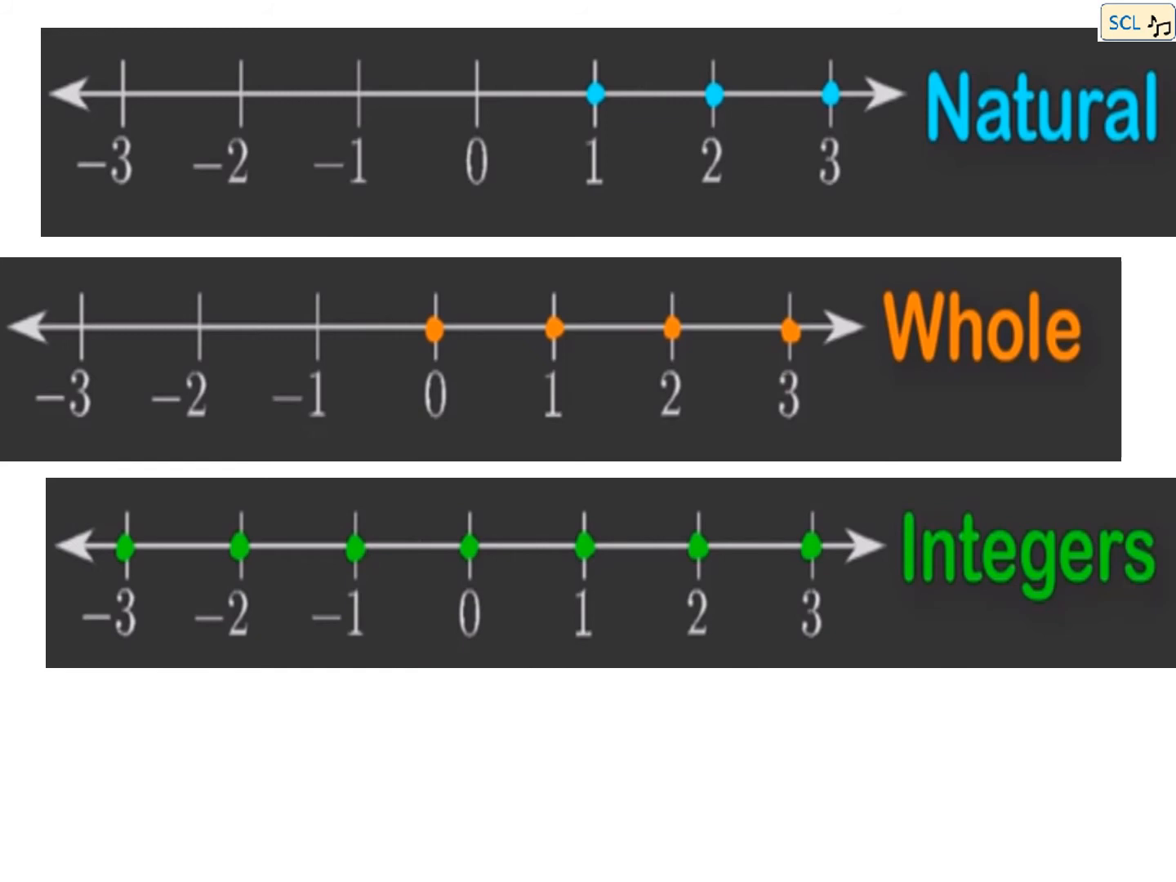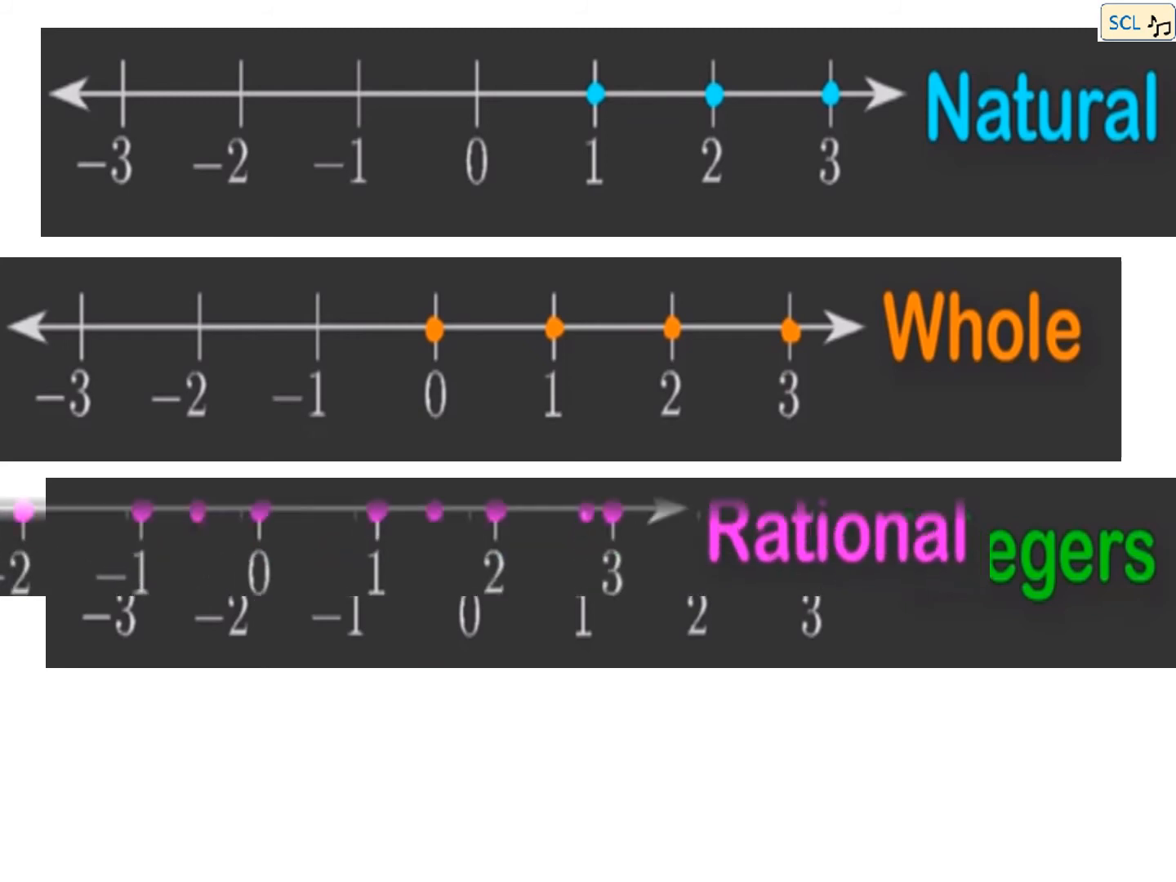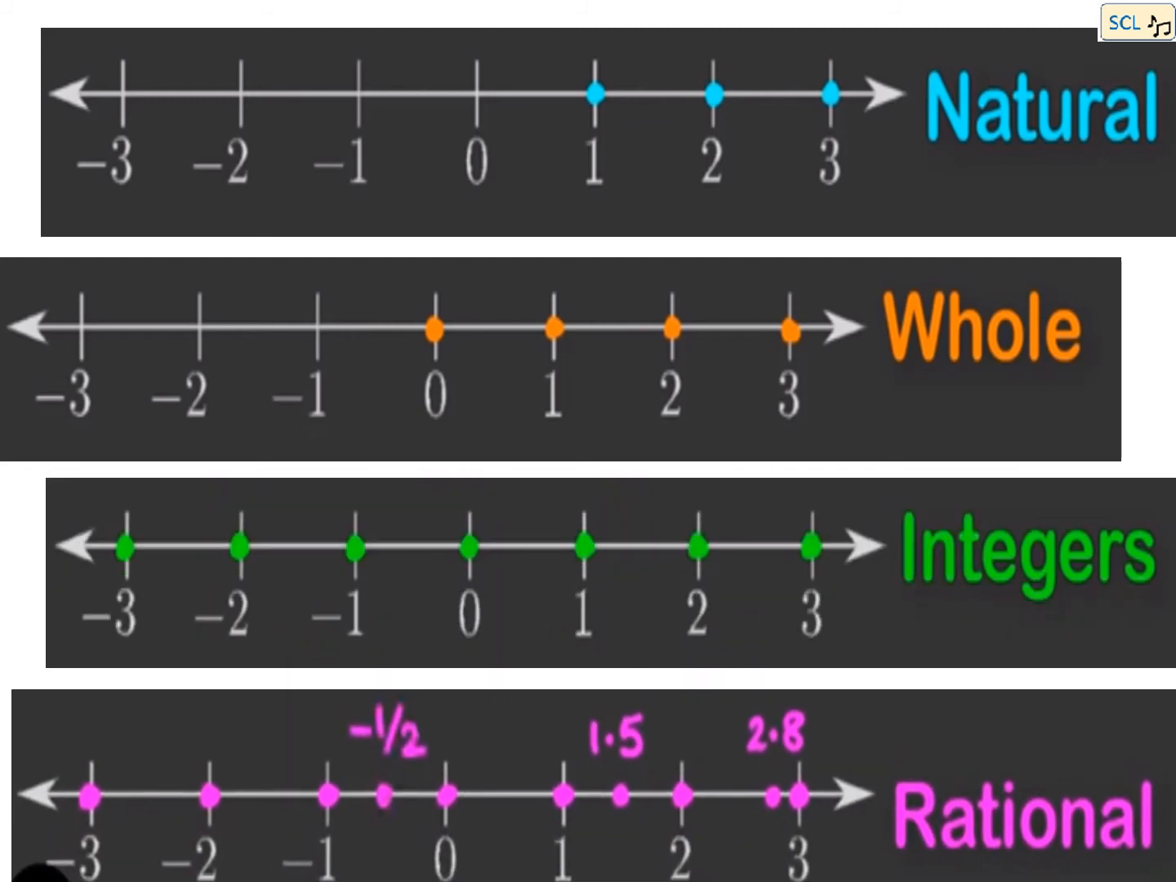Integers. Integers include negative numbers, 0 as well as positive numbers. And then rational numbers. Rational numbers include negative numbers, 0, positive numbers and also in between these numbers, that is fractions or decimals.